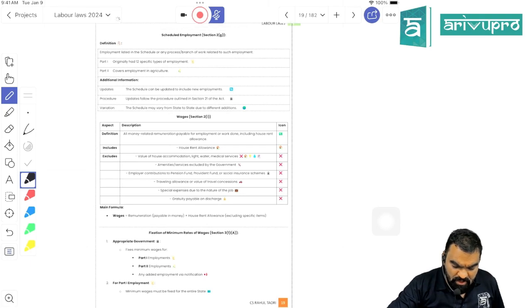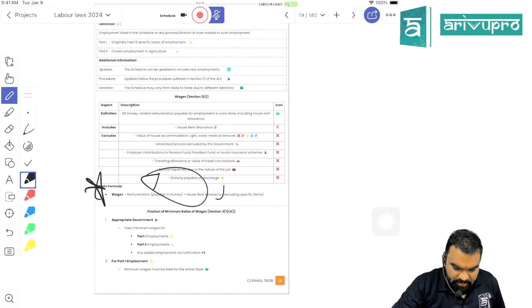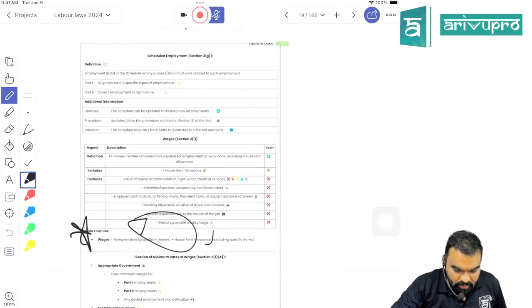Minimum wage includes remuneration, that is wages, basic wages plus house rent allowance. Two things will be included in the minimum wage. Okay. Even dearness allowance will be part of the minimum wage.